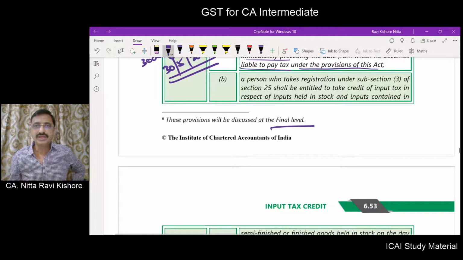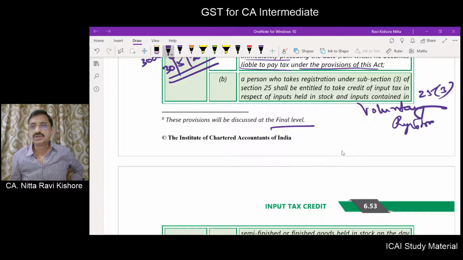The same will apply to a person who takes registration under section 25 subsection 3. Section 25 subsection 3 is voluntary registration. So, for voluntary registration, he took voluntary registration on 1st of June 2020.